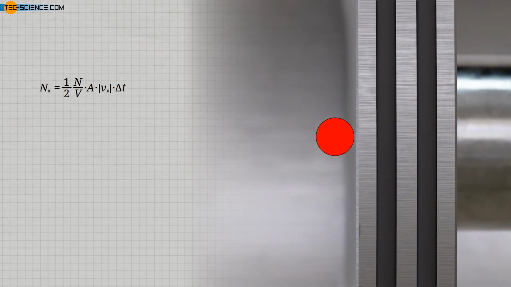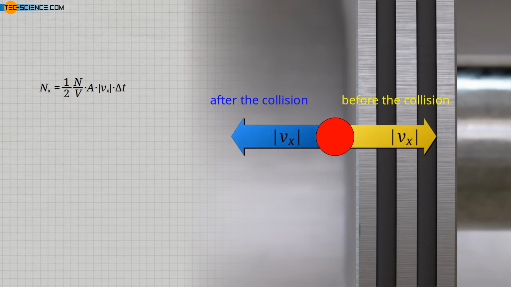Since it was assumed that only elastic collisions occur without any loss of energy, a particle bounces off the piston with exactly the same speed as it moved towards the piston. Thus, if a molecule moves with the velocity Vx towards the piston, then it moves away again after the collision with exactly the same speed.